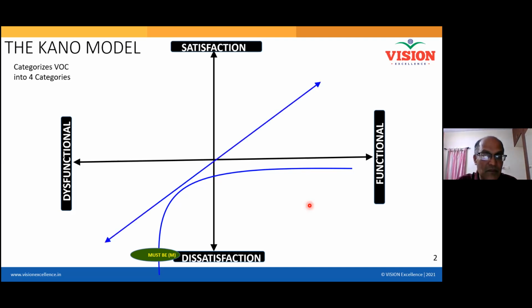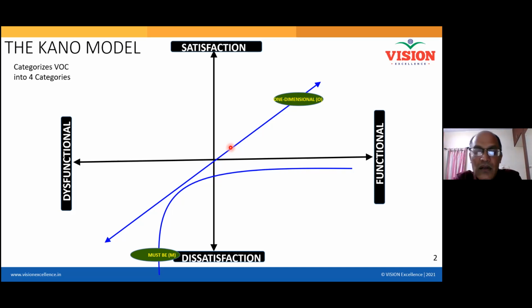Next is called a performance feature or one-dimensional feature. Now what is a one-dimensional feature? You can see that it starts from here and keeps on going. It is a linear line. The more you get, the more you are satisfied. The more you get that add-on feature, the more you will be satisfied. For example, if you are buying a two-wheeler or a car, the more mileage per liter you get, the more you will be satisfied, right?